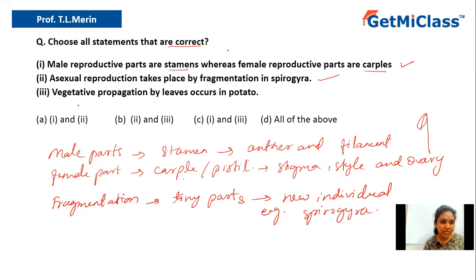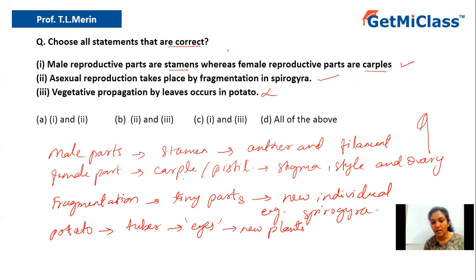Statement 3 says vegetative propagation by leaves occur in potato, which is wrong. Potato undergoes both sexual and asexual reproduction. Since they are talking about vegetative propagation, they are talking about asexual reproduction. Here, the potato consists of the modified stem, which we call a tuber. These tubers have nodes, which are called the eyes. These eyes give rise to tiny buds, and these will produce new plants. But they don't reproduce by leaves. Hence, statement 3 is ruled out. So only statements 1 and 2 are correct.